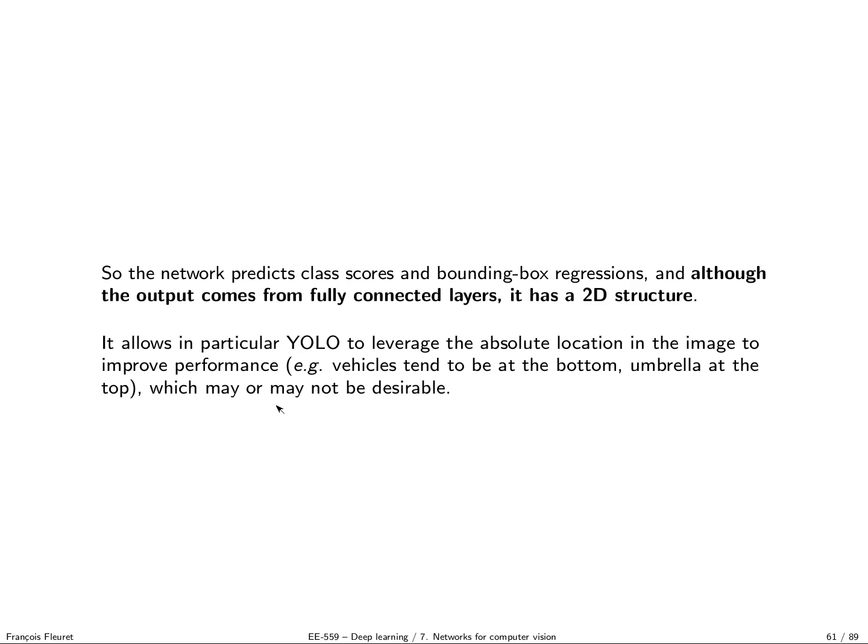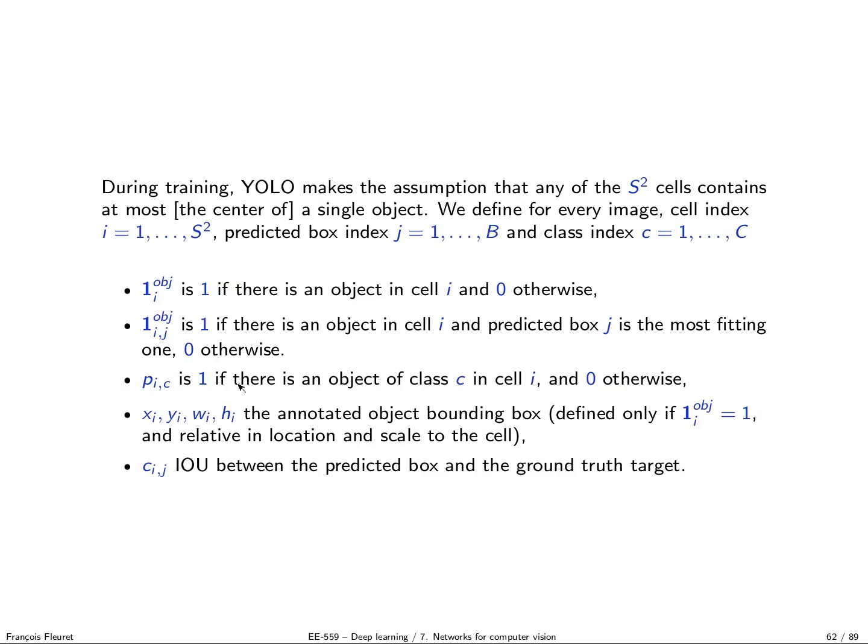So during training, YOLO makes the assumption that any of the S² cells, so again this is YOLO version 1, I don't know for the others, because there is a bunch of successors, contain at most the center of a single object. If you look in the code, if there are two objects hitting the same cell, the second is ignored, only the first is kept. And then for every image, every cell index i, every predicted box index j, and every class index, we have the following quantities.